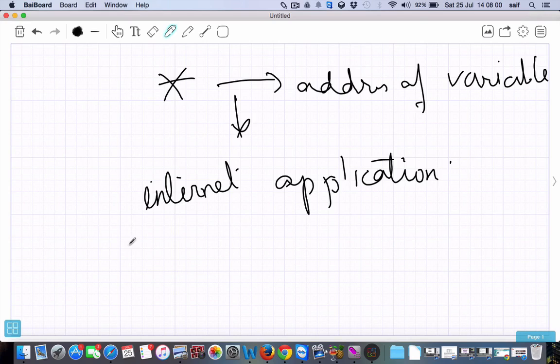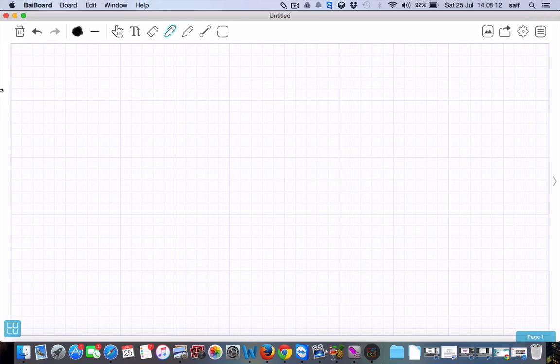Because of this reason, pointers have been removed from the Java language. So it is not supported in Java for security reasons.